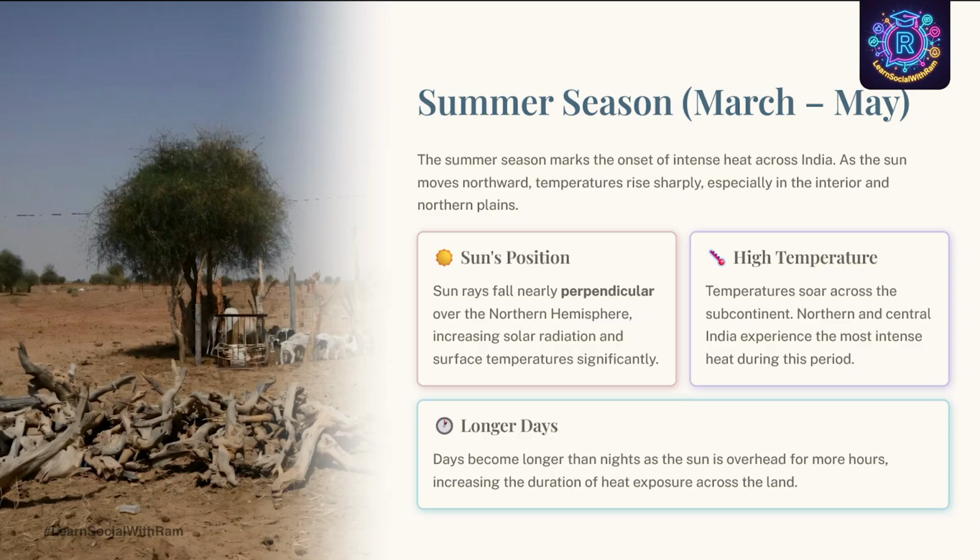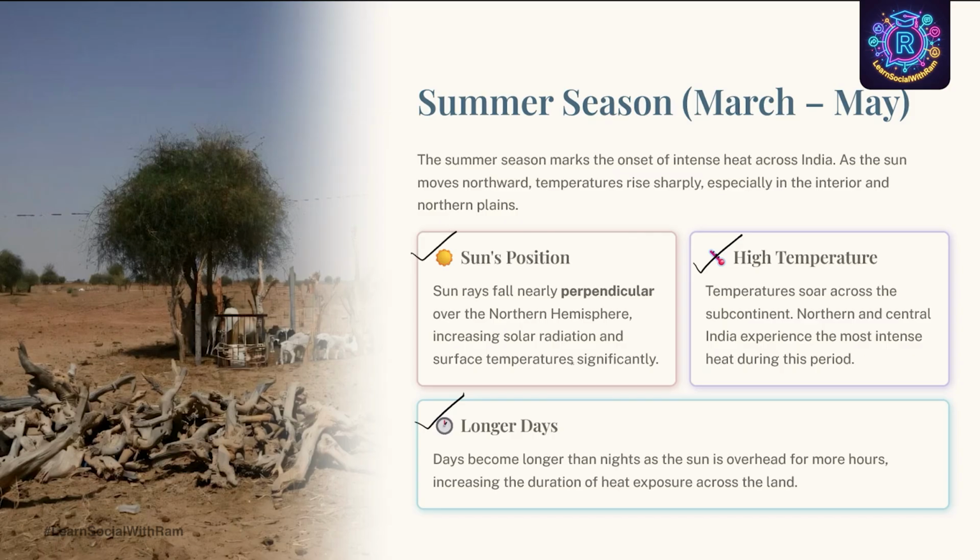The main feature we notice in the summer season is, first, the high temperature and the longer days compared to all other seasons. The days become longer than the nights because the sun is overhead for more hours, which increases the duration of heat exposure across the land. And one more reason is the sun's position.